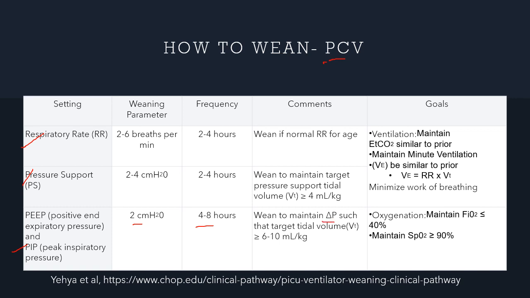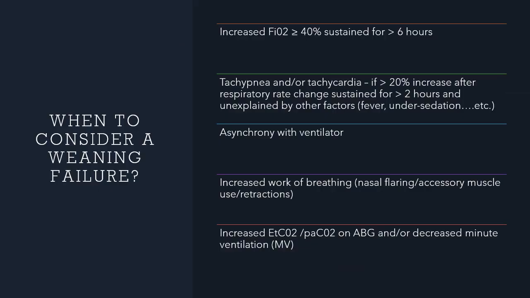Maintain a delta P to achieve a target tidal volume of 6 to 10 ml per kilo while maintaining adequate oxygenation, as evidenced by a SpO2 of more than or equal to 90%, PaO2 of at least 60 millimeters of mercury with a FiO2 of less than 40%. Once you have reached these minimum values, then you can consider putting the patient for an extubation readiness trial.